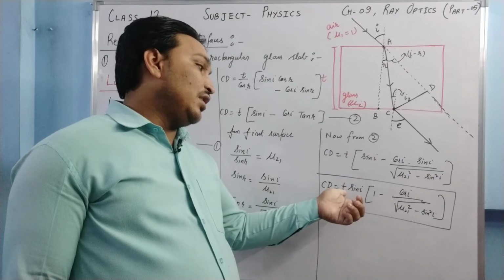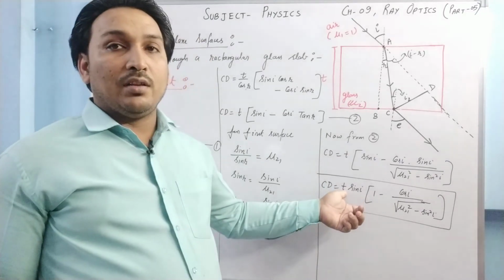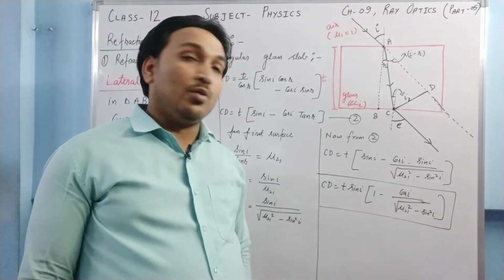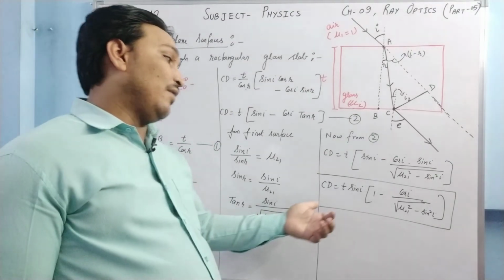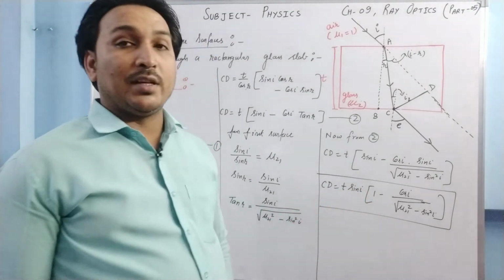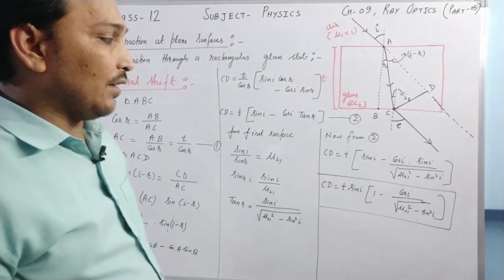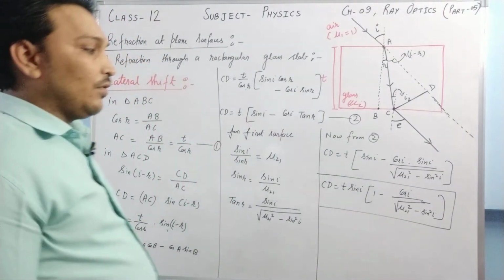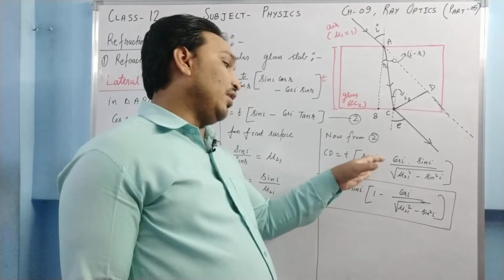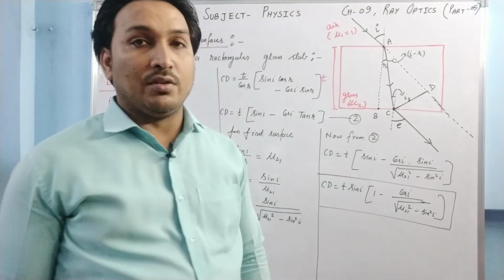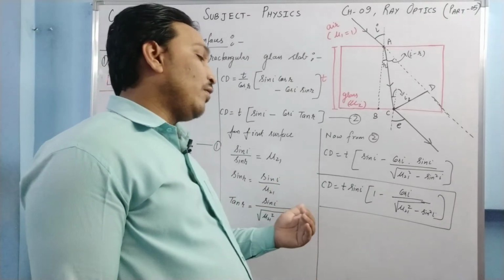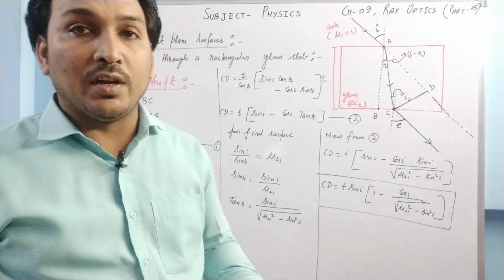We cannot change the thickness of the glass slab during the experiment, we cannot change mu 2 1, but we can change the angle of incidence. So for which angle of incidence is CD maximum? From here one thing is visible, that when I increases, sin I increases, and because sin I increases, CD also increases. So what can be the maximum value of I?